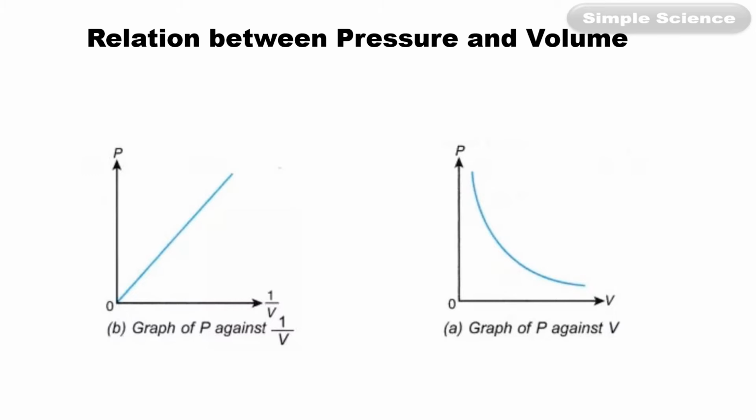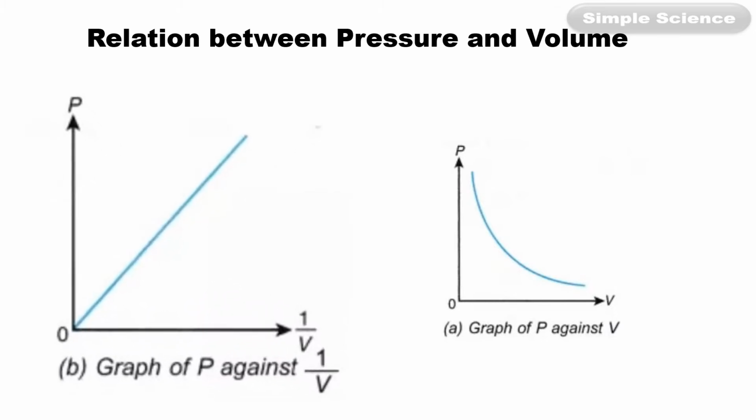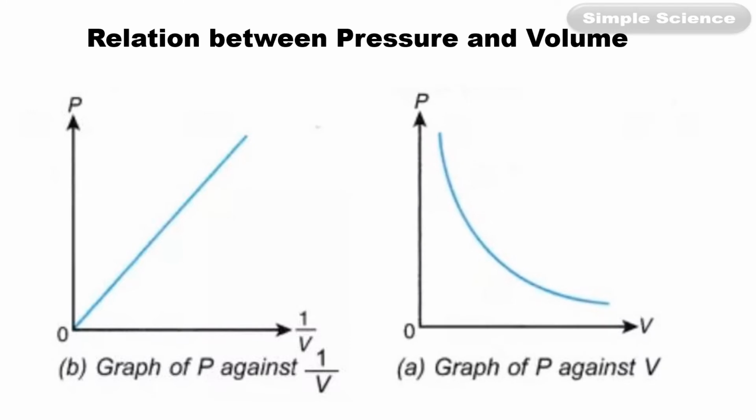So if the question comes that plot or draw a graph, pressure versus 1 by V graph, then you should draw this graph. And if the question is draw a pressure versus volume graph, then you have to draw this graph.